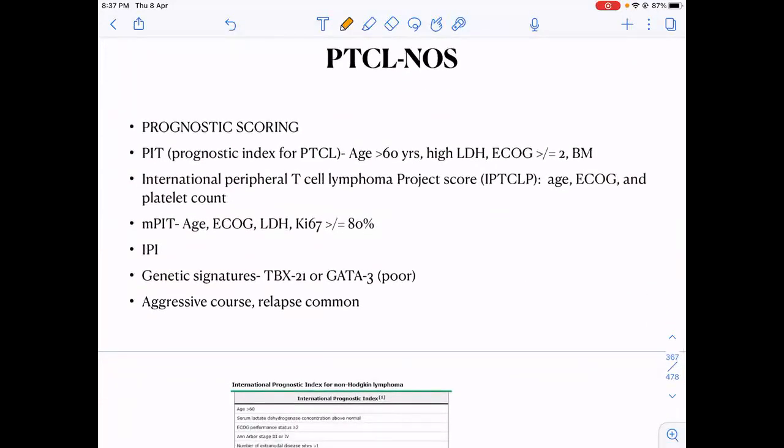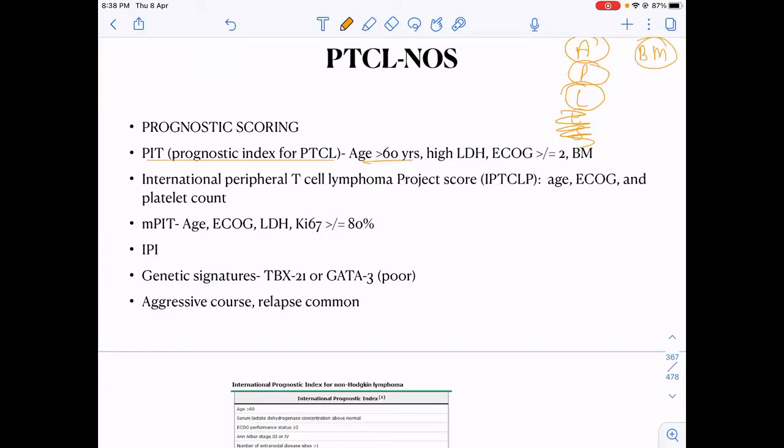The scoring system is not very important, but you should know that the prognostic index for PTCL, PIT, is one of the prognostic scorings. It includes age, performance status, and LDH. A new thing, sometimes instead of the stage, they may include bone marrow involvement.